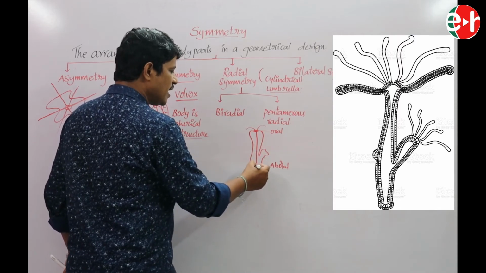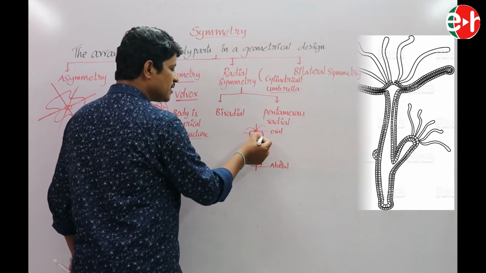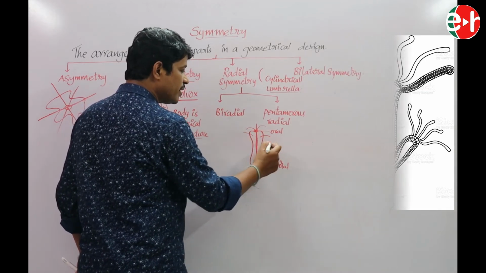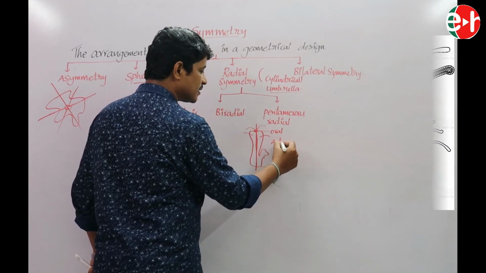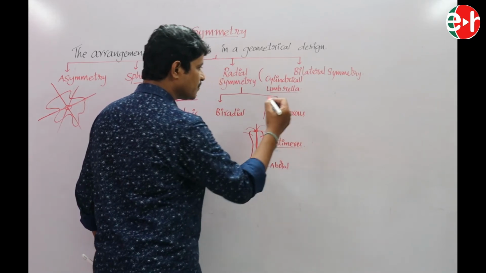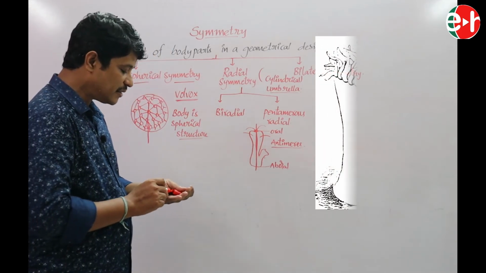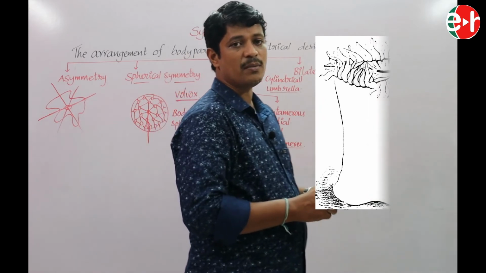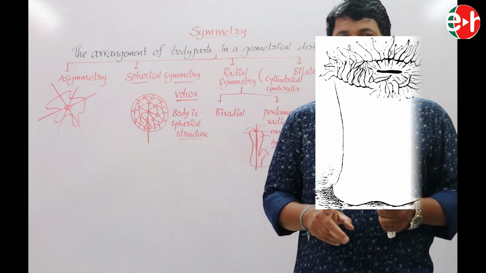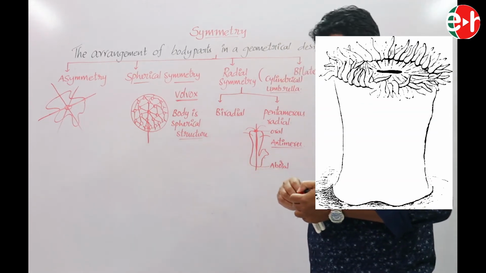When we cut the animal through the oral-aboral axis, the body is divided into two equal parts, antimeres. This is known as radial symmetry: the arrangement of body parts in a geometrical design in a radiating manner.